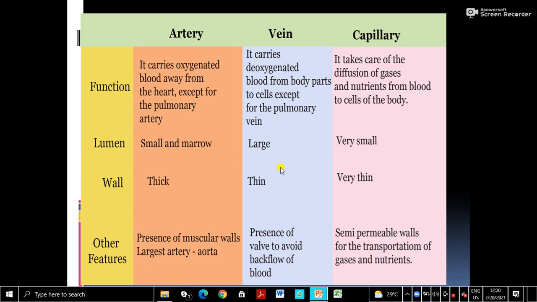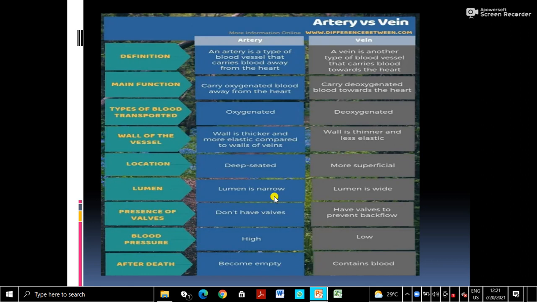So the question is, explain arteries, veins and capillaries, or explain the structure and functions of all three kinds of blood vessels. So you can make this table in your notebook. Now this is again repetition only. Just see the main function, only artery and vein are given here.